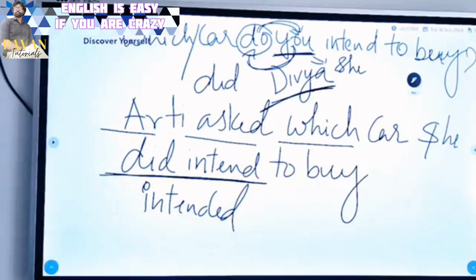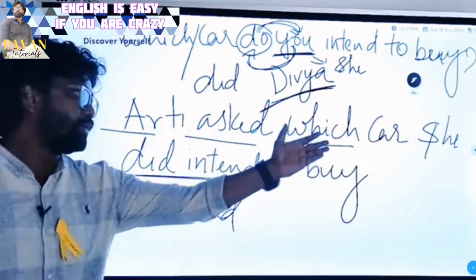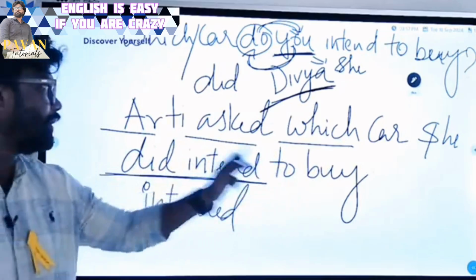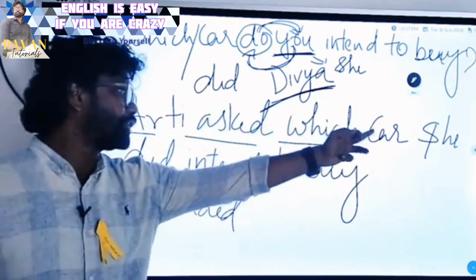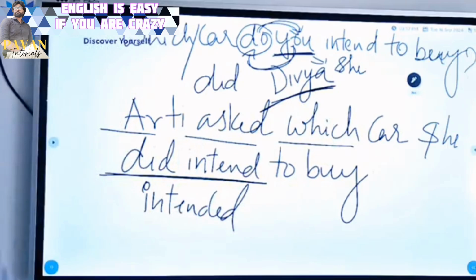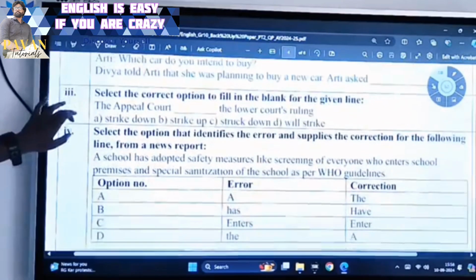Or else the answer could be: Aarti asked Divya which car she did intend to buy. Aarti asked Divya which car she intended to buy. This is the answer.